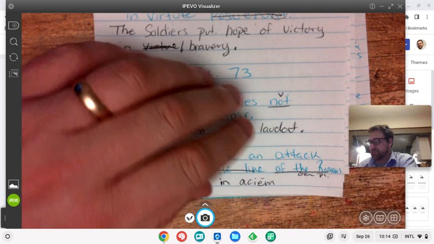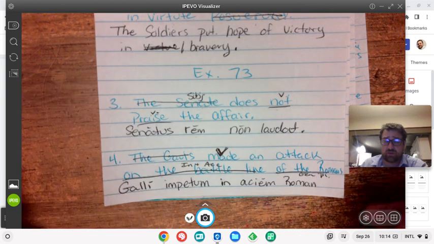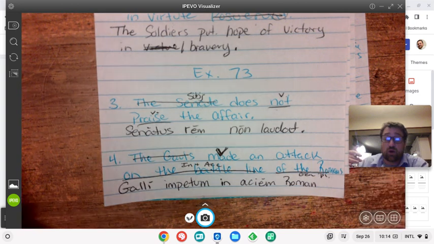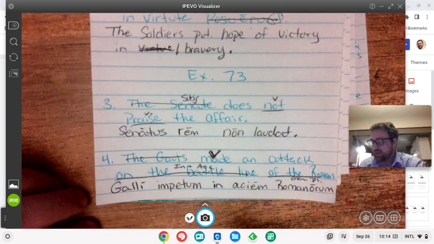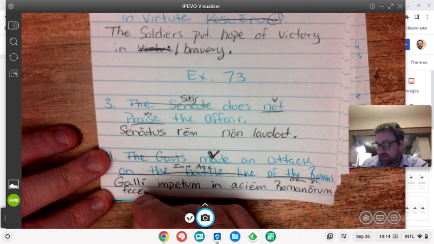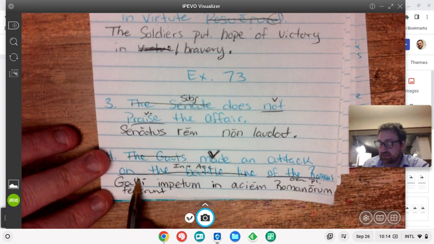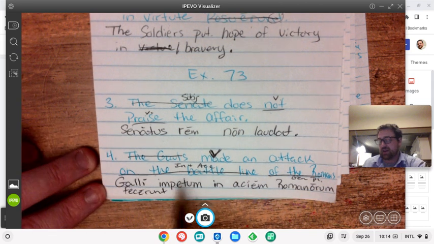So the Romans being people, the stem is Roman, and it's of the Romans, so we want the genitive plural. So us e o, that's the singular side. Eorum, orum, Romanorum, of the Romans. So Galli impetum in aciem Romanorum, and then we're going to stick our fecerunt, made. So the Gauls, an attack upon the battle line of the Romans made, or the Gauls made an attack upon the battle line of the Romans.